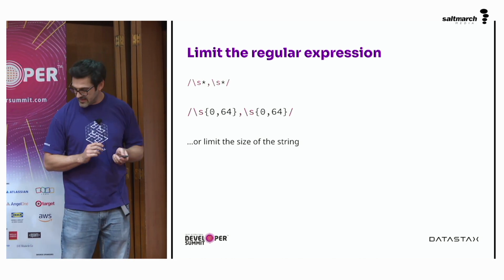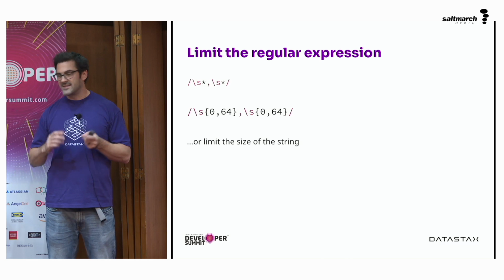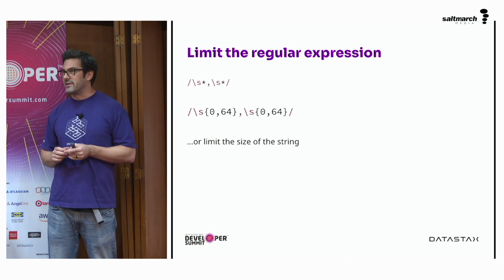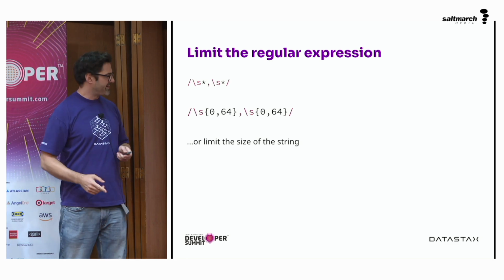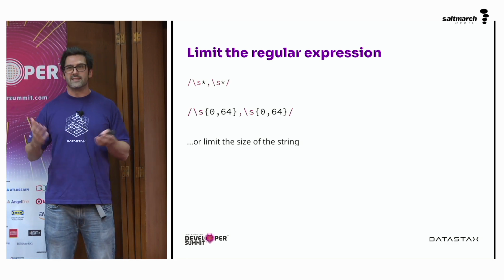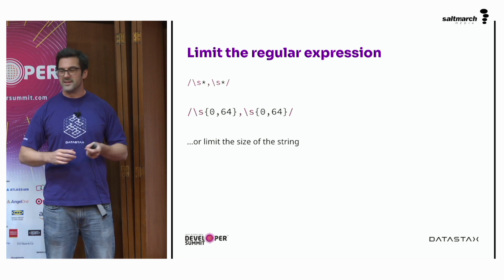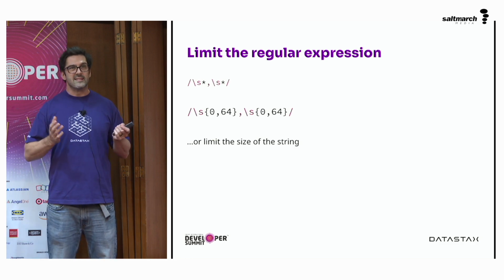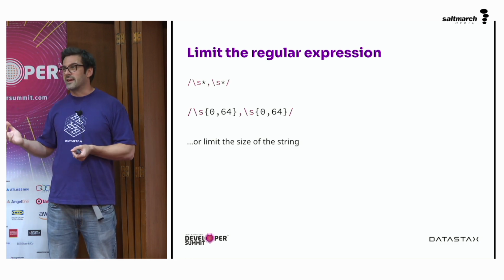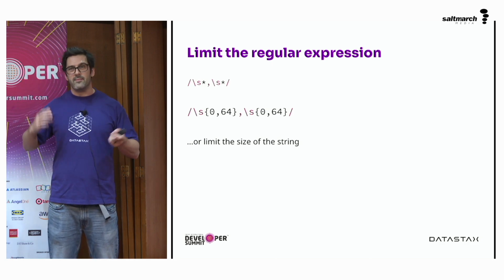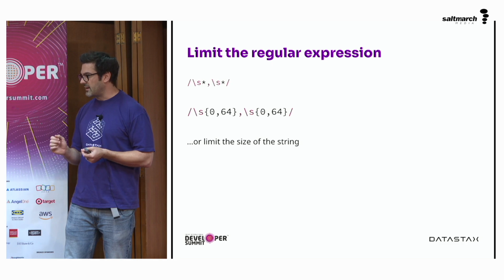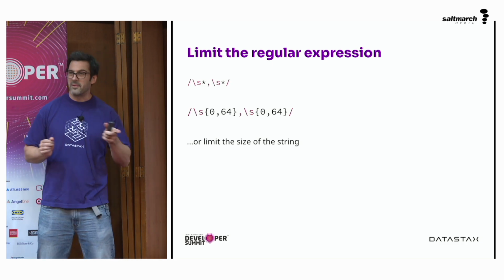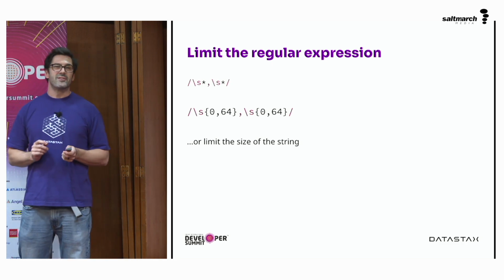And so we can either limit the amount of characters we look at in the regular expression, and the slide suggests limiting to between 0 and 64 instead of unlimited numbers. Or you can just limit the size of the string. 20,000 characters seems like too many probably for your average Stack Overflow post, and they can maybe deal with that a different way. Oh, it's coming back. So we could limit the size of the string.